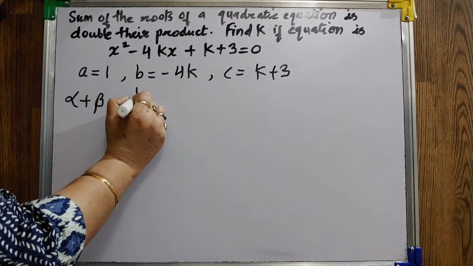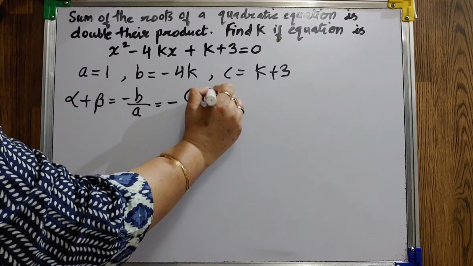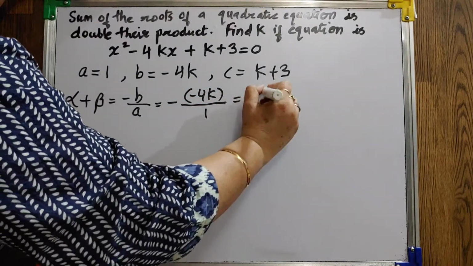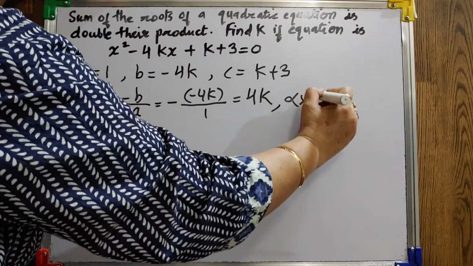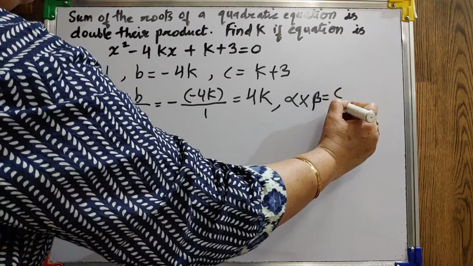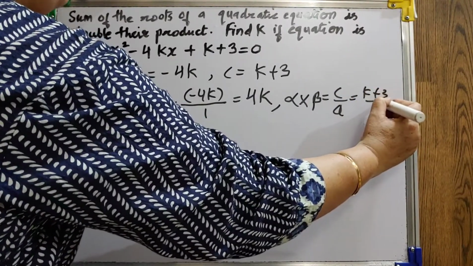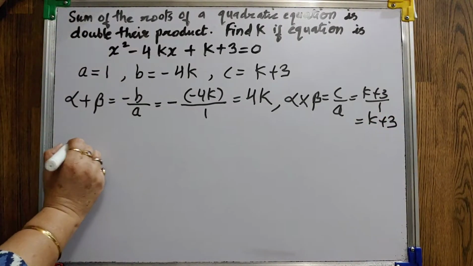You know it is minus b by a, minus of minus 4k upon 1. So it is 4k. Now alpha into beta is c by a, k plus 3 upon 1. That will be k plus 3.